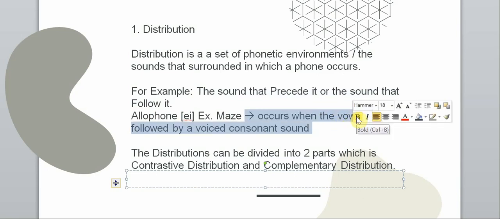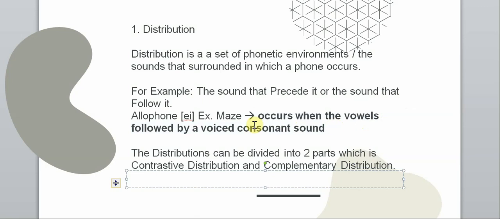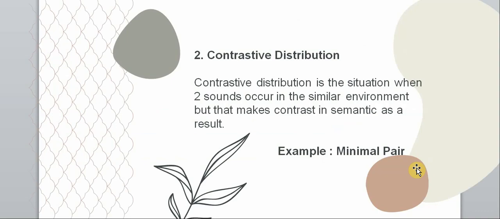So here is the distribution. The allophone A has a distribution in the word maze. The distribution is that it occurs when the vowel is followed by a voiced consonant sound. The distribution can be divided into two parts, which are contrastive distribution and complementary distribution.